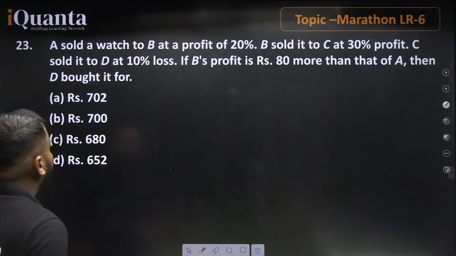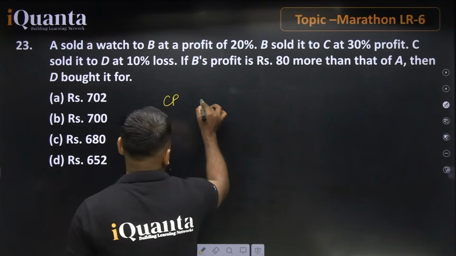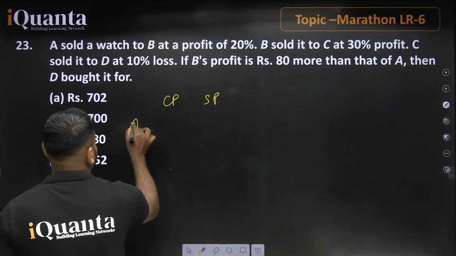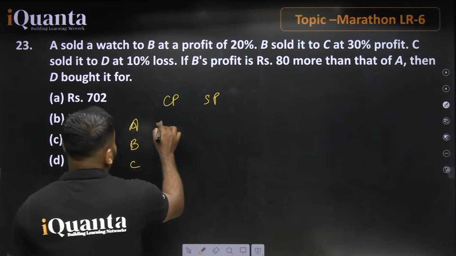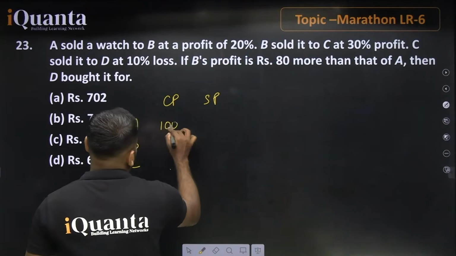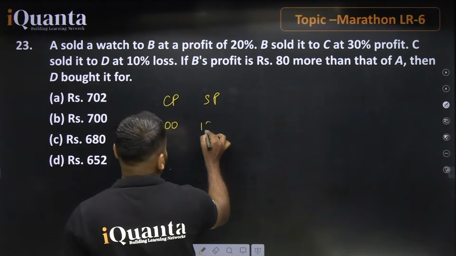A sold a watch to B at a profit of 20%. So I'm just writing like this. Let's say CP, let's say SP, let's say A. Here we have B, here we have C, here we have D. Let's suppose 100 is the value for A, and A sold a watch to B at a profit of 20%, so 120 will be the value.